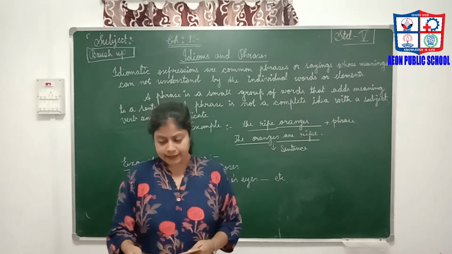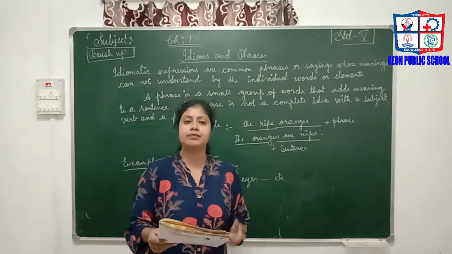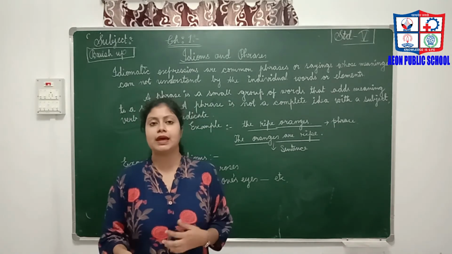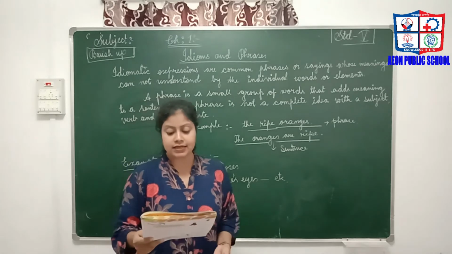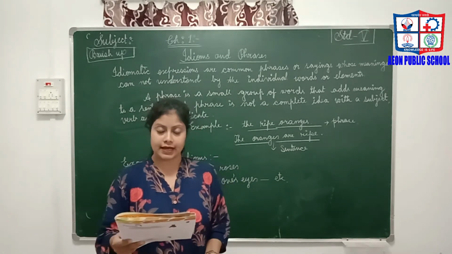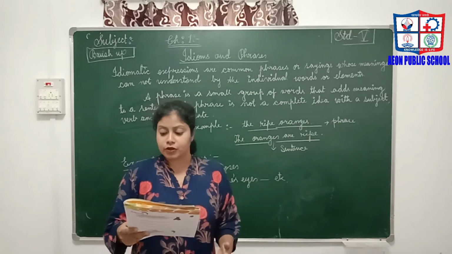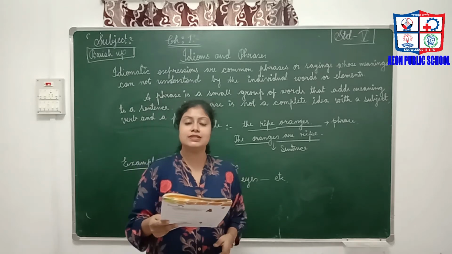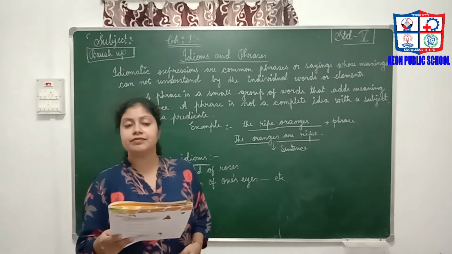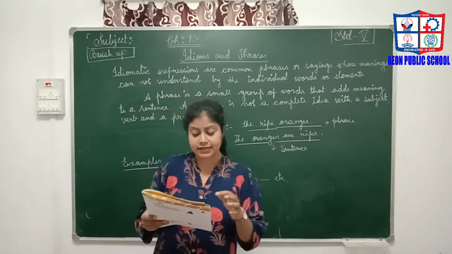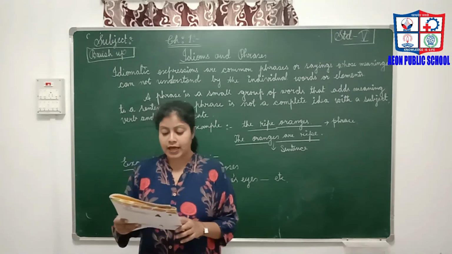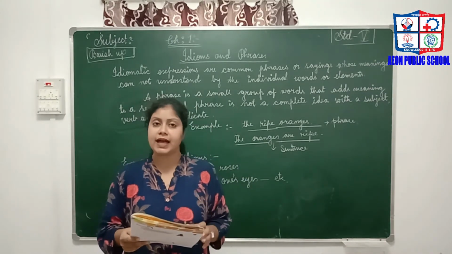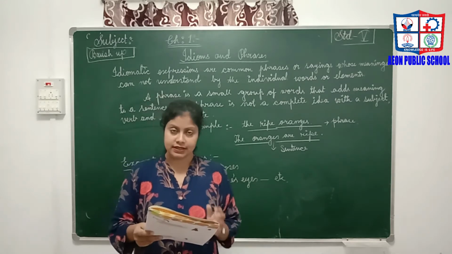Next, the apple of one's eye, which means the dearest one. Dearest means if I am your dearest one, you can say you are the apple of my eye. His younger son is the apple of his eye. Now, a good for nothing fellow. What is the meaning of that? It means a useless fellow. A good for nothing fellow is not liked by anyone. You can see each and every line in your book and you can easily understand it if you follow it minutely and are attentive when you are reading this chapter.